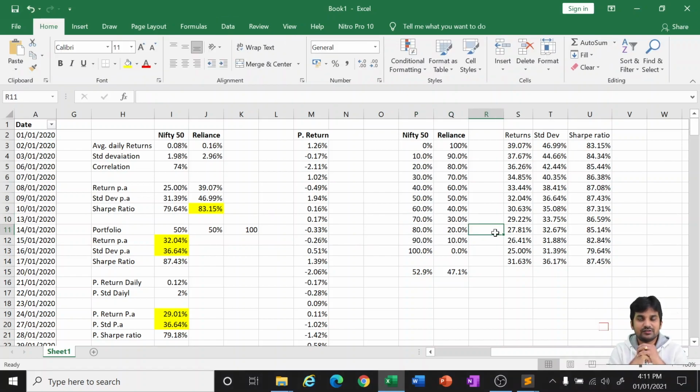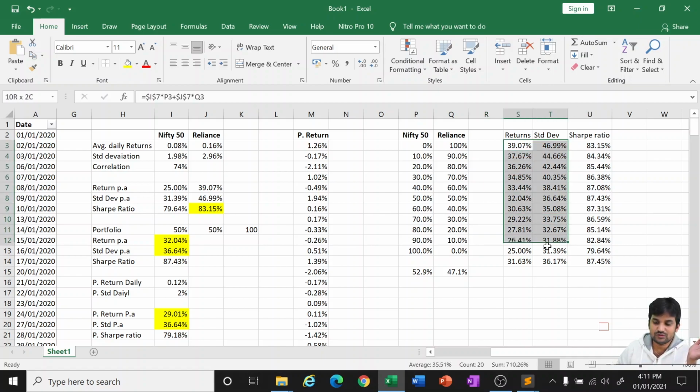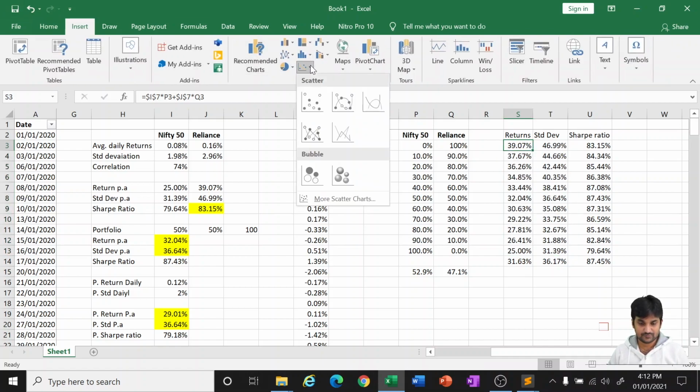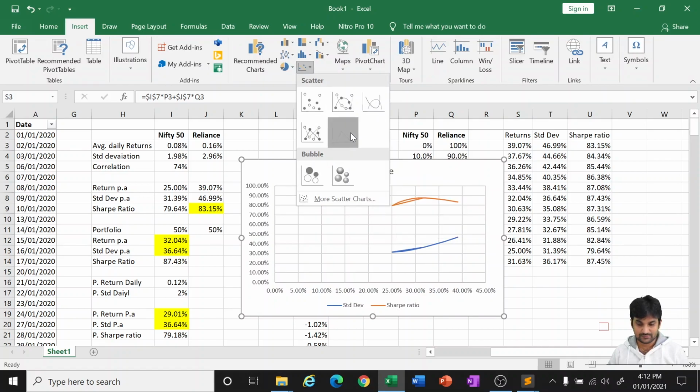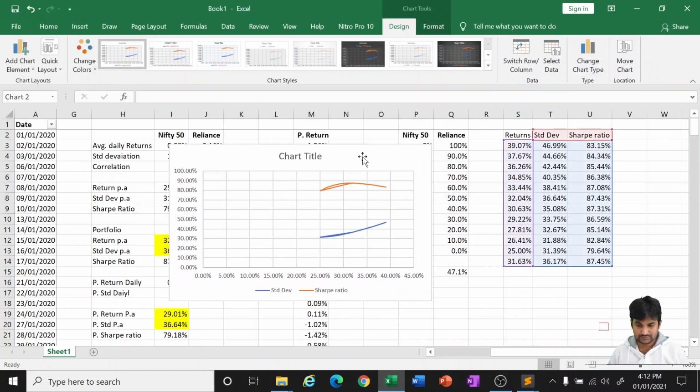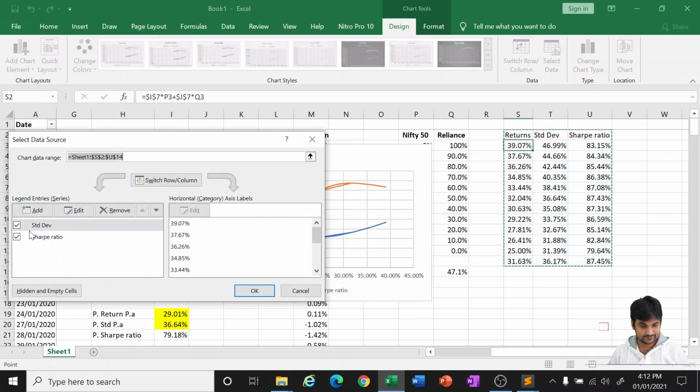So let's also see how this efficient frontier, or these weights, look in a graph, because that is what we call the efficient frontier. Let us see it in a graph so that you will appreciate it even more. I have chosen the data. Better I will insert a scatter plot, and add the data we are taking for this.